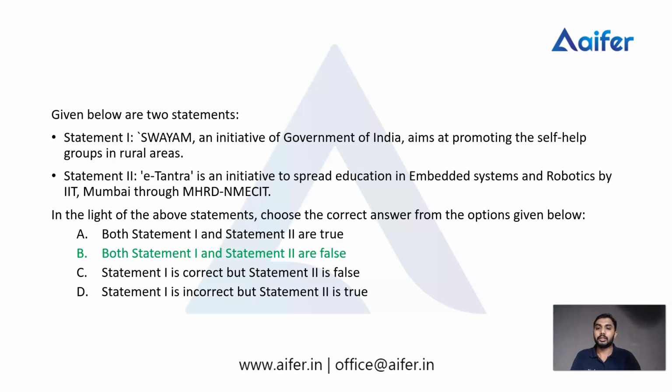So statement 1, Swayam, an initiative of Government of India, aims at promoting the self-help groups in rural areas. This is the statement and the answer says this one is wrong, or false. So how does it become false? First of all, we have to read the statement very carefully because it is a NET competitive exam. So there will be some tricks and some traps inside the statement.